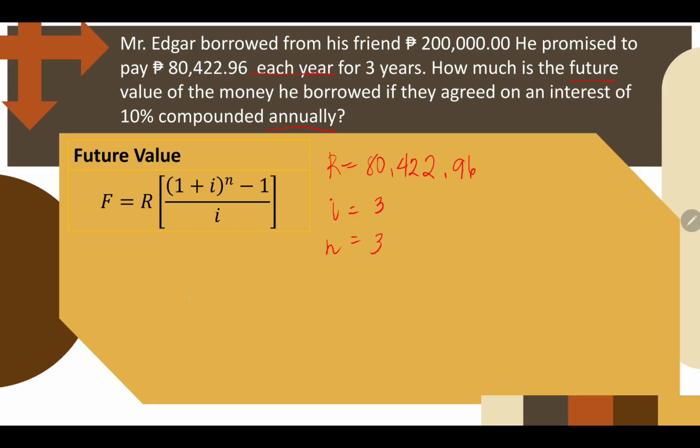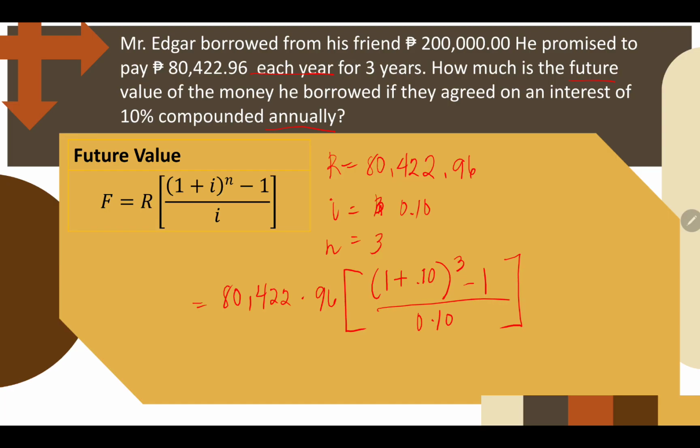So we just have to substitute to the formula 80,422.96 times 1 plus our interest, 0.10, raised to n, 3, minus 1, all over 0.10.